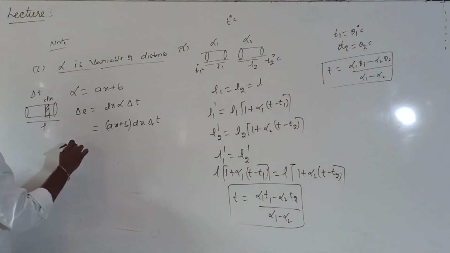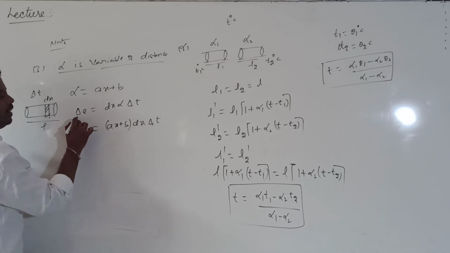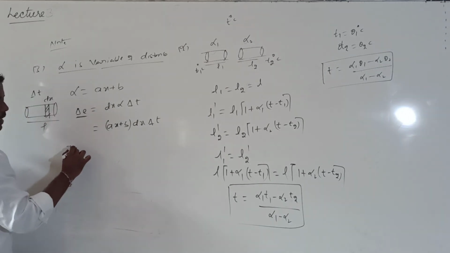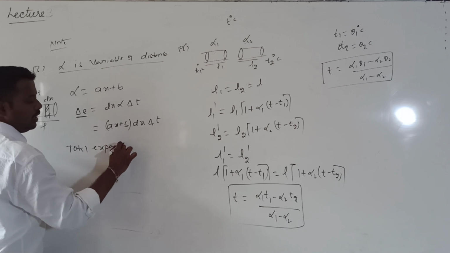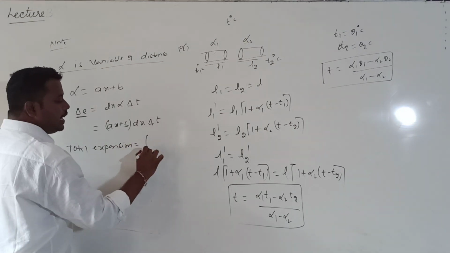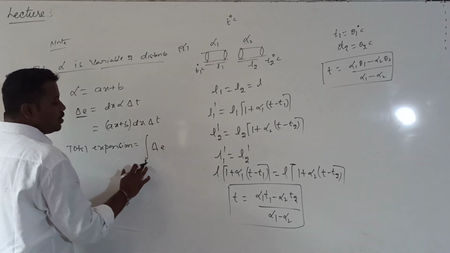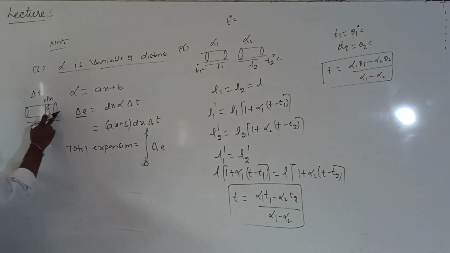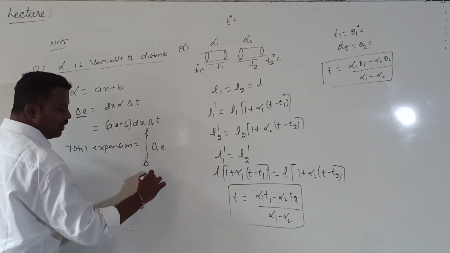Now, if I want to calculate the total expansion, how can I calculate? Where delta E is the expansion of the small element, the total linear expansion of the rod is given by the integration of delta E under the limits 0 to L. This element will be on this side or this side, so the elemental length goes from 0 to L. What do I get?